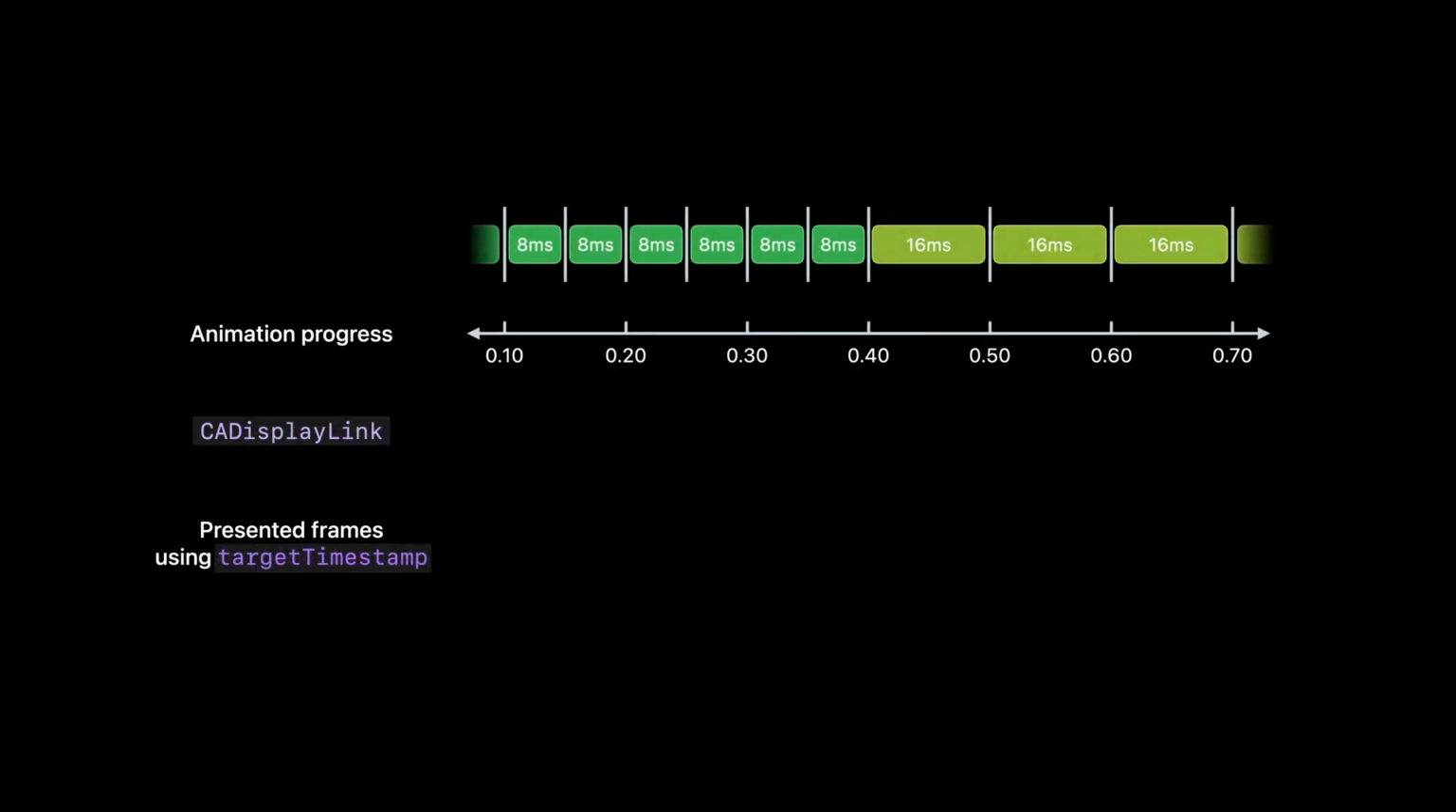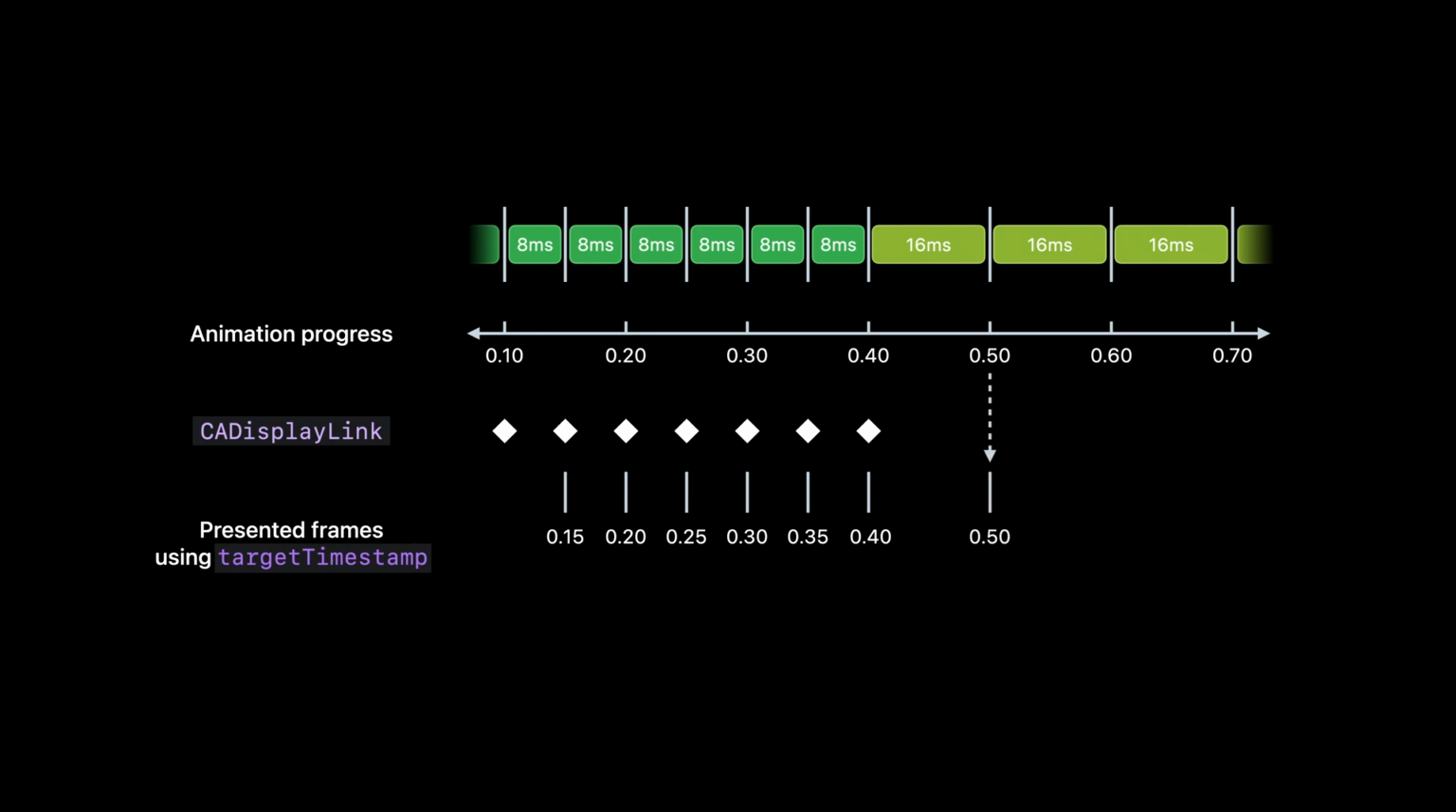Now, let's try target timestamp. CA display link wakes up here. The progress is sampled at target timestamp, which gives 0.15. The same pattern continues, and again we see a good cadence. At this frame rate transition point, the display link wakes up, samples at target timestamp, and we get 0.5. And it continues in the same way.